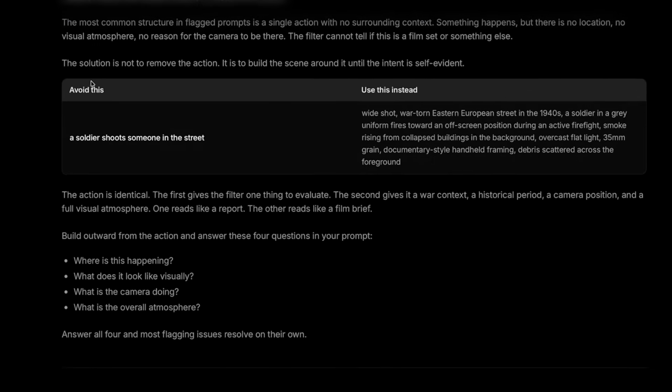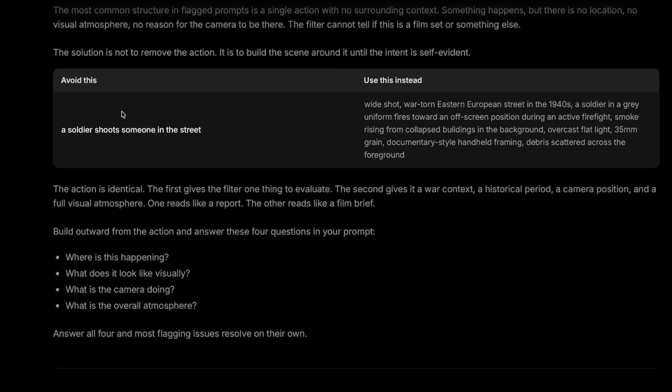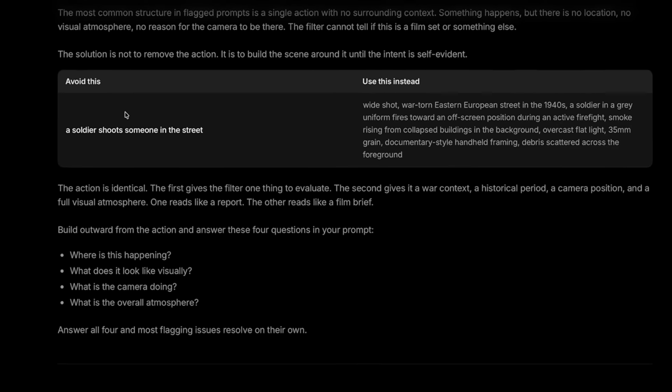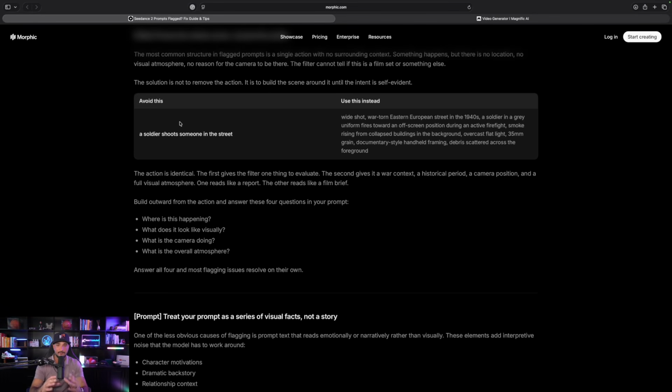But back over here, look at this right here. The two columns. The action is identical. The first gives the filter one thing to evaluate. Do you see how this makes a lot of sense? When you use just a very bland 7-word prompt, a soldier shoots someone in the street, you're only giving the filter one thing to evaluate and one thing only. The second one gives it a full war context, a historical period, camera position, and a full visual atmosphere. One reads like a report, the other reads like a film brief. The film brief will get generated 9 times out of 10 because you're actually making a cinematic movie. You're a true filmmaker. Those sorts of generations will definitely get past the test.